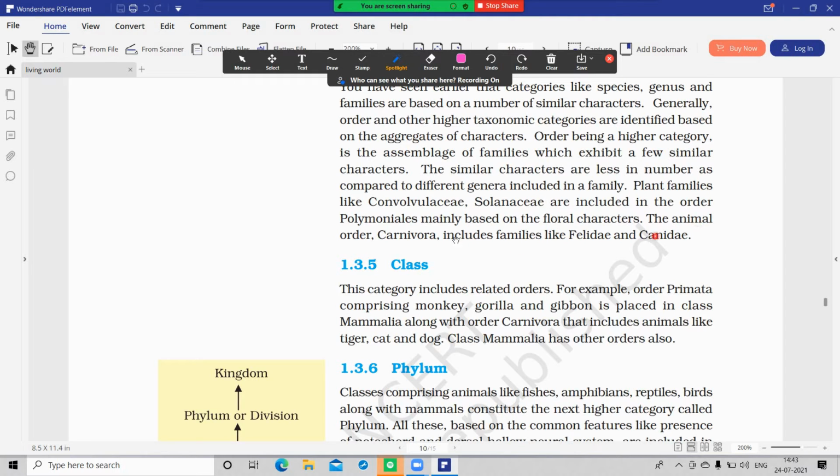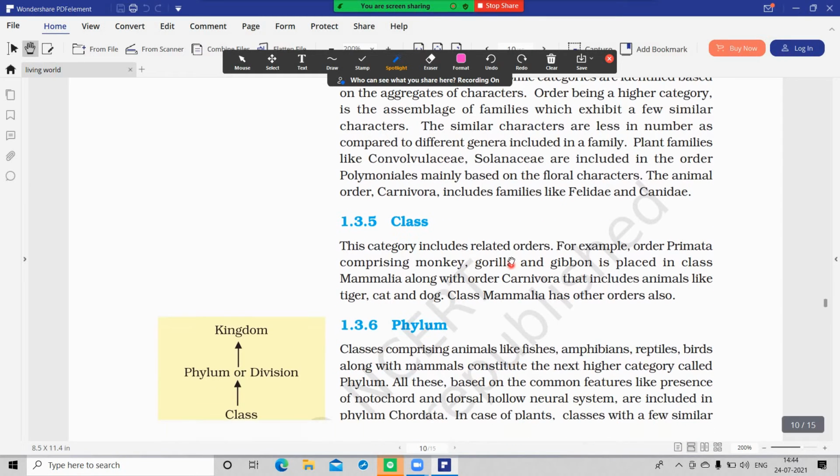In the case of animals, the order Carnivora contains two families, Felidae and Canidae. Cats belong to Felidae, dogs belong to Canidae. Both are included in the same order, Carnivora, and this is very important. This whole para is important, and MCQs may come based on these lines, such as which category these plant families share.